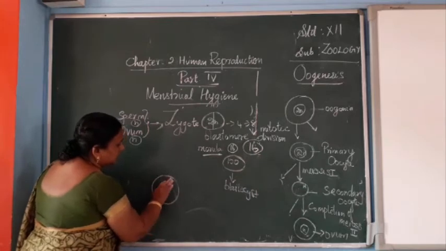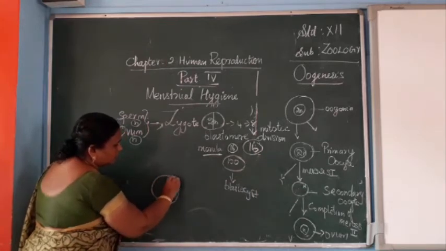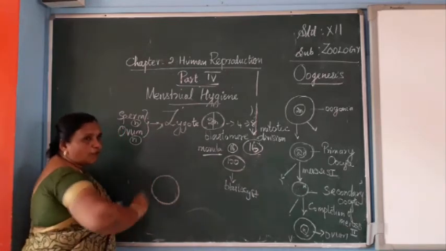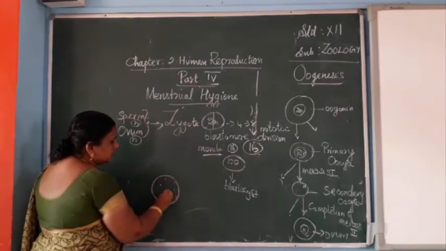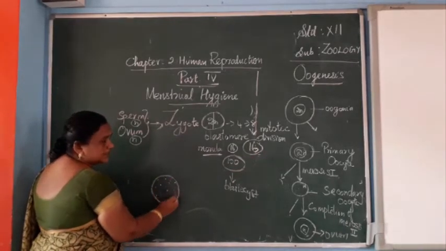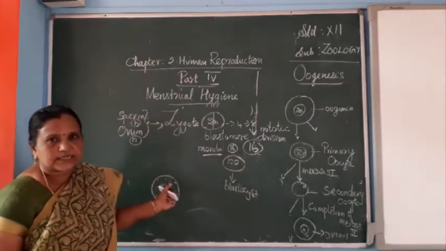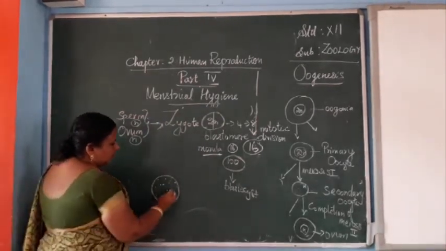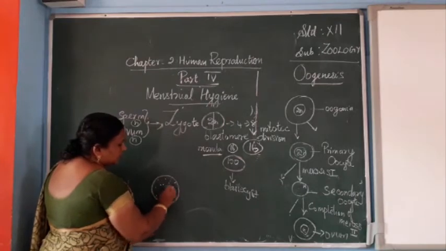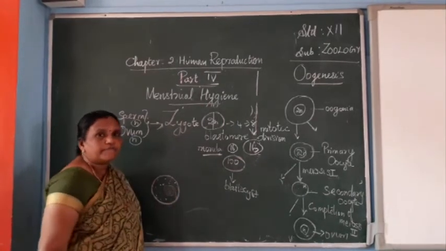Now you have to recall the structure of the ovum. On the interior side we can see the cytoplasm, called the ooplasm. In the previous class we discussed the structure of the ovum. Here we can see the nucleus, called the germinal vesicle.